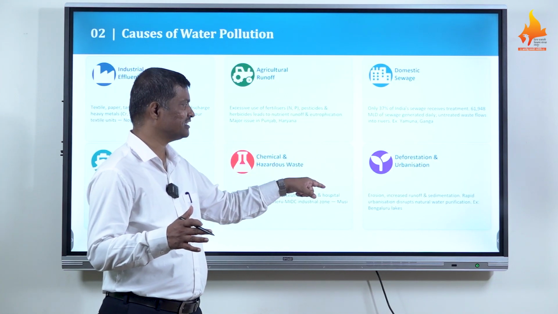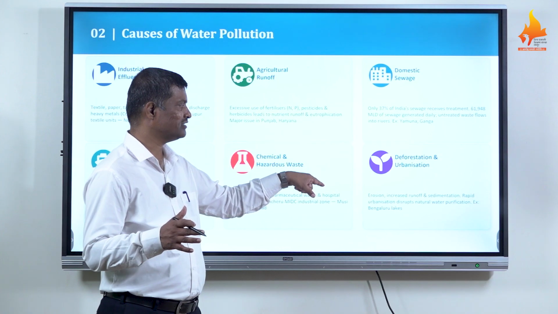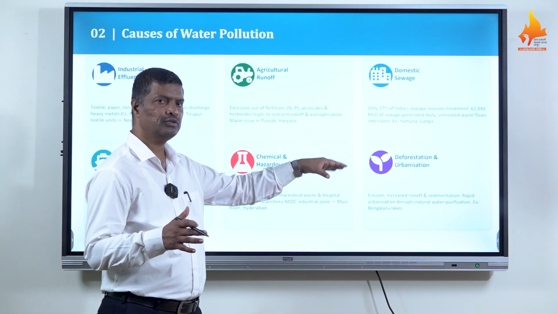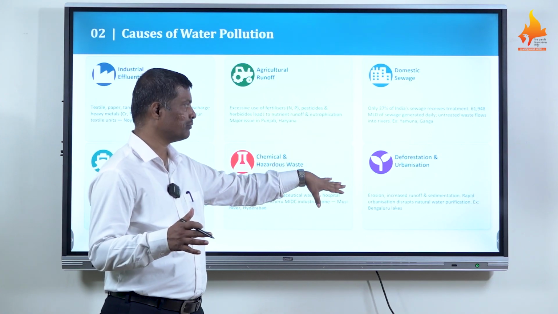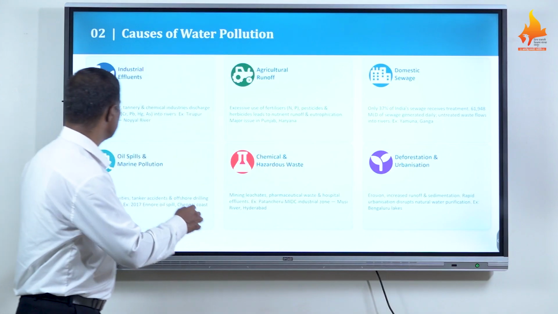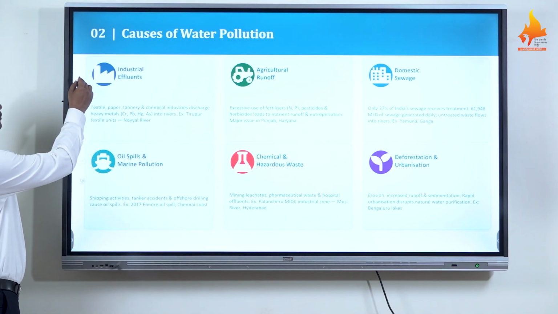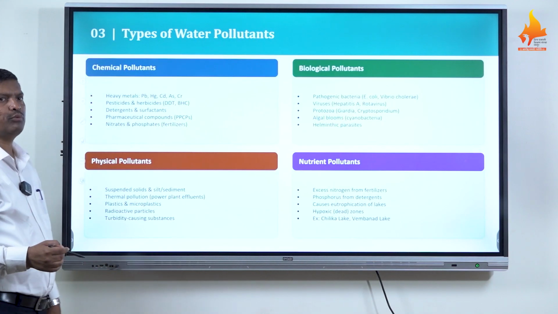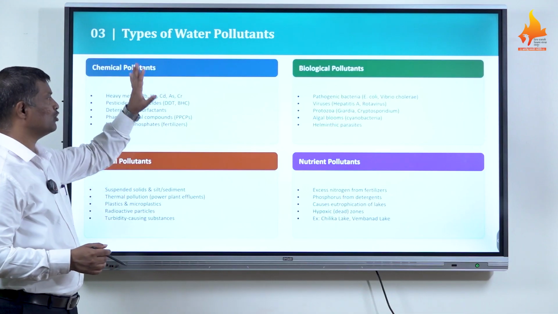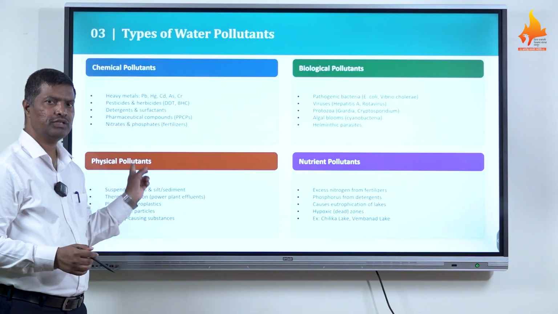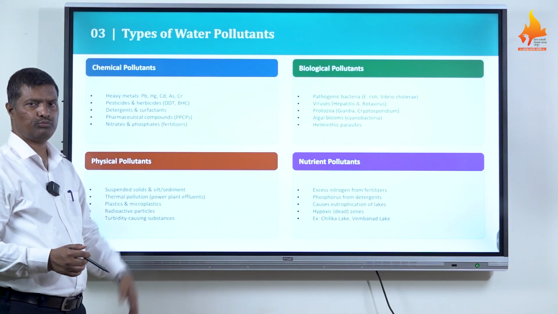Rapid urbanization disrupts natural water bodies. Example, Bangalore lakes, where deforestation as well as urbanization cause water pollution. So these are the causes of water pollution. Now think about chemical pollutants, the types of water pollutants. We have seen causes, now the types of water pollutants.